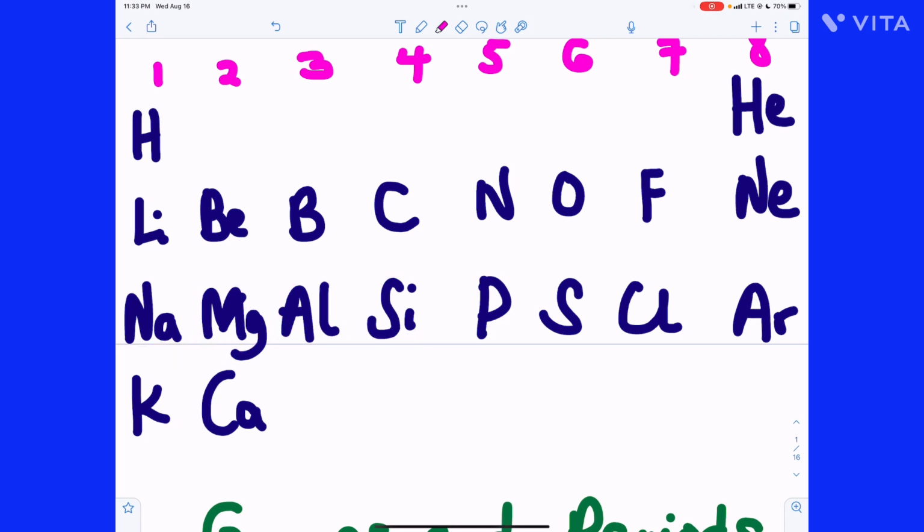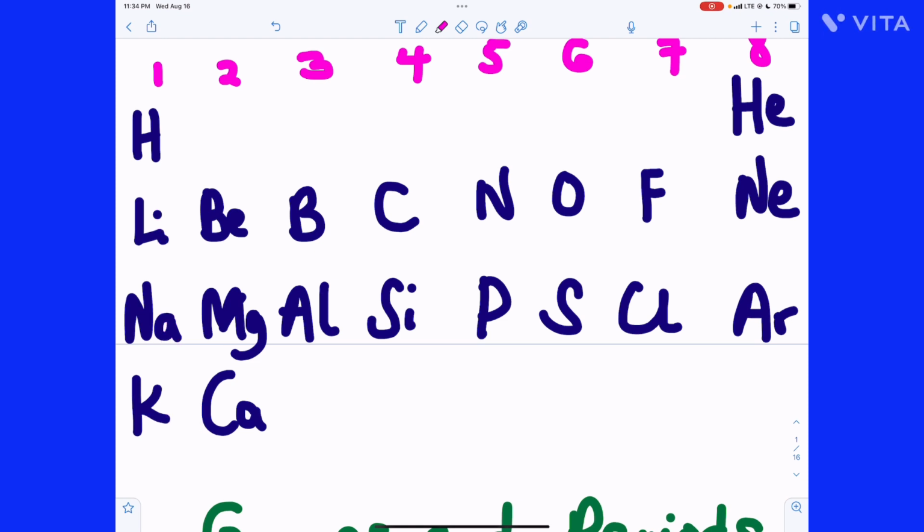So you will notice that when you count another 8 elements on this row, by the time you get to potassium, you have come to another metal. That reoccurrence of similar chemical or physical properties at regular intervals, you can see that it is occurring.